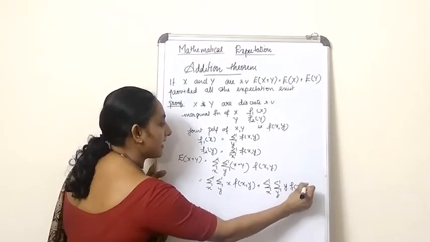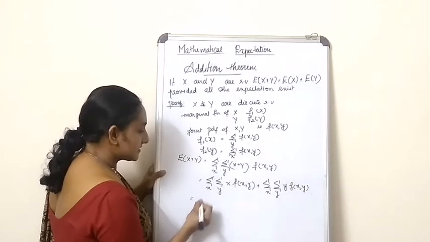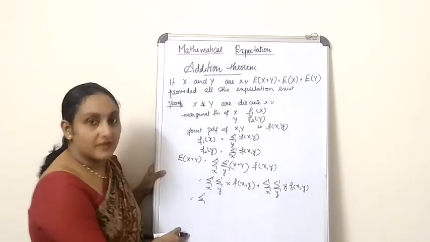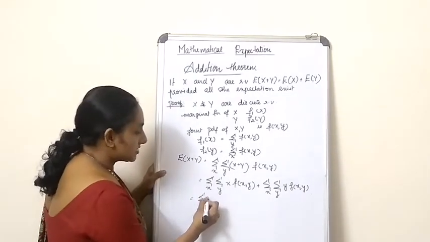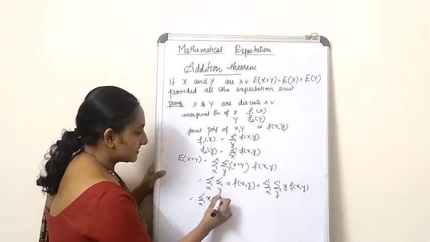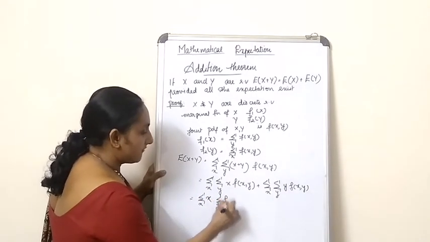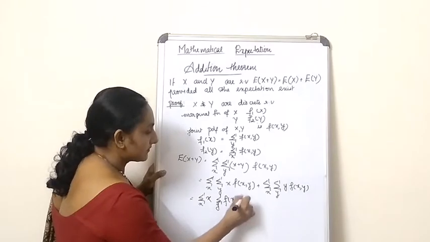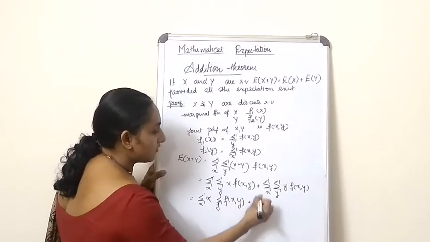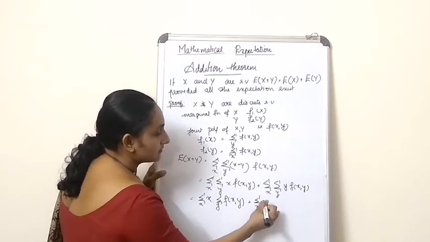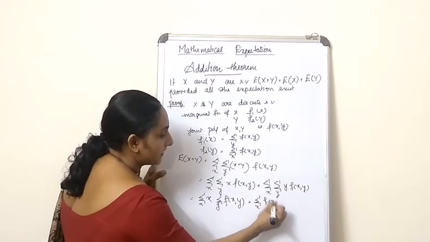plus again summation over x and y, y into f of xy, which is equal to, with some rearrangement, summation over x, x into summation over y f of xy, plus summation over y, y into summation over x f of xy.